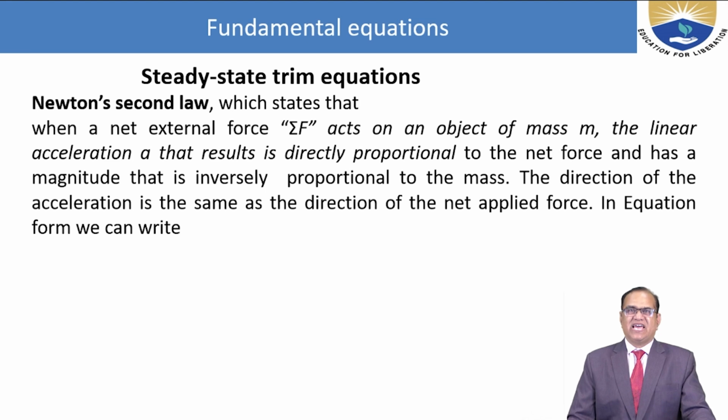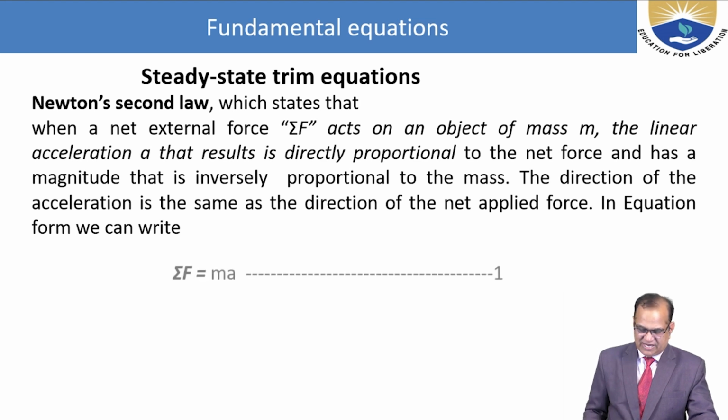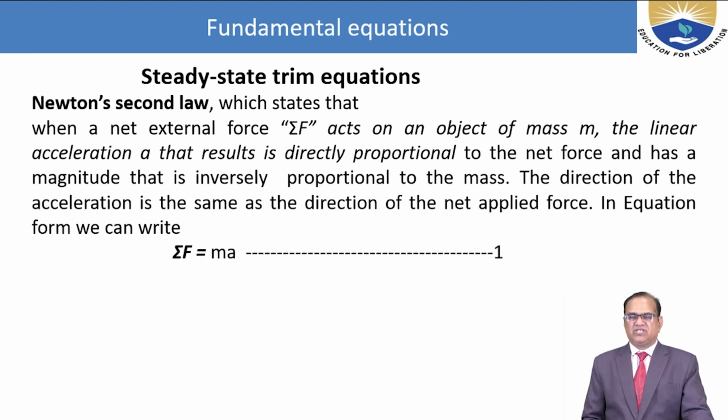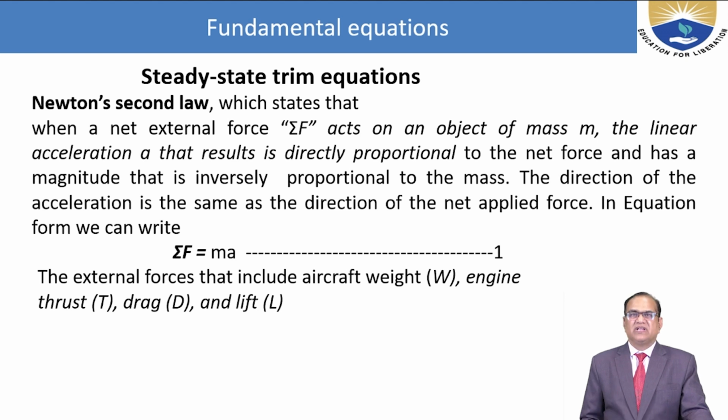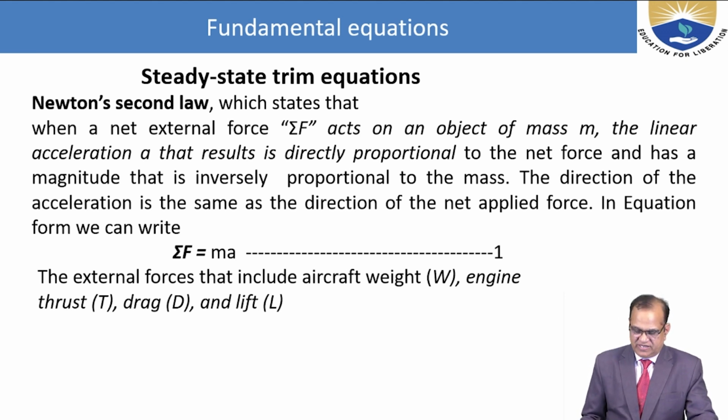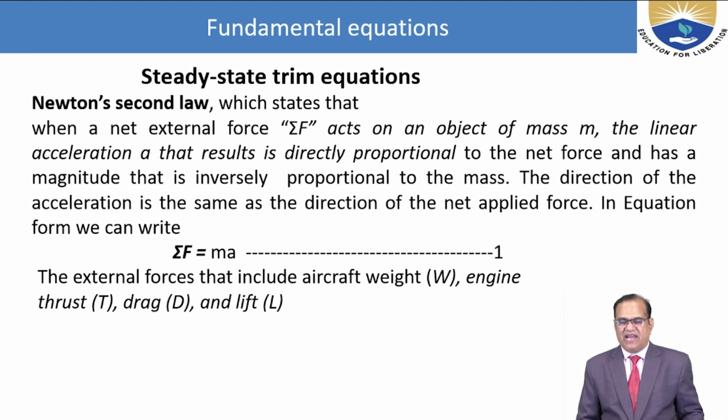The direction of the acceleration is the same as the direction of the net applied force. In equation form, we can write sigma F is equal to ma. The external forces include aircraft weight, engine thrust, drag, and lift.